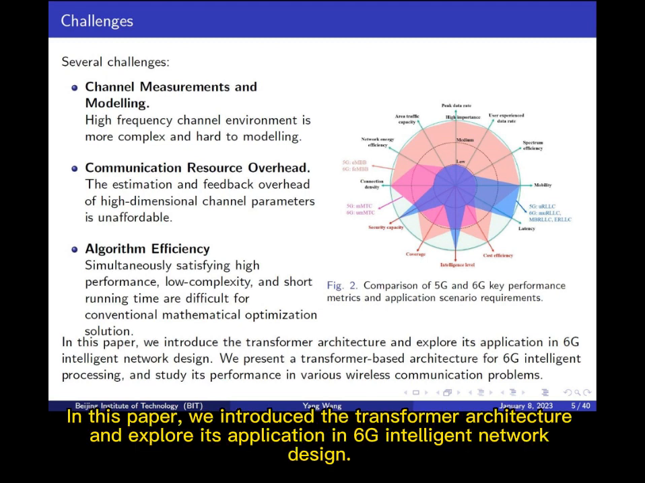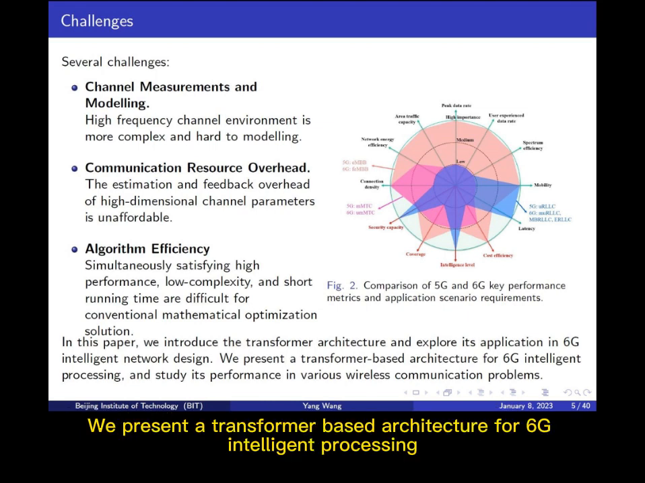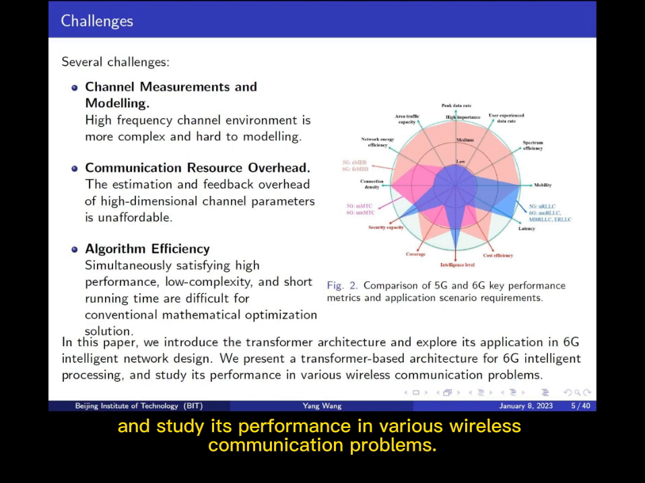In this paper, we introduce the transformer architecture and explore its application in 6G intelligent network design. We present a transformer-based architecture for 6G intelligent processing and study its performance in various wireless communication problems.